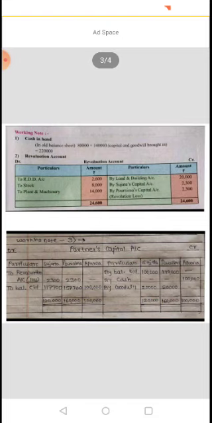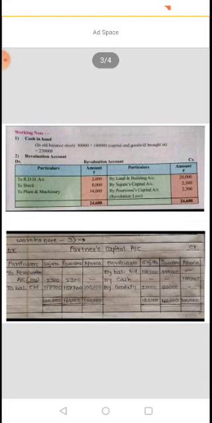So you have to calculate the balance of the revaluation account, that is either profit or loss. Here you can see that the debit side is heavier than the credit side. The debit side total is 24,600 and the credit side is only 20,000. So there is a loss of rupees 4,600.